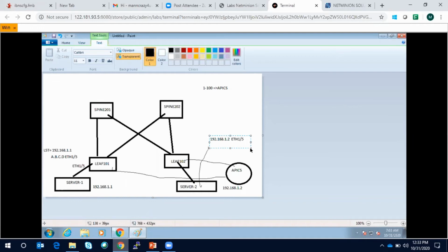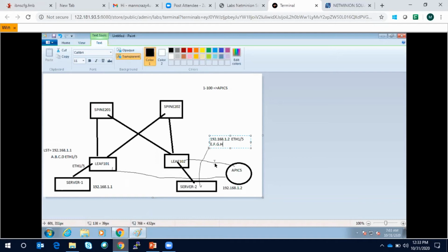Just for symmetry you have kept the same interface on both sides, and this is E.F.G.H MAC address. So leaf 102 learns about server 2 and puts it in the local station table.